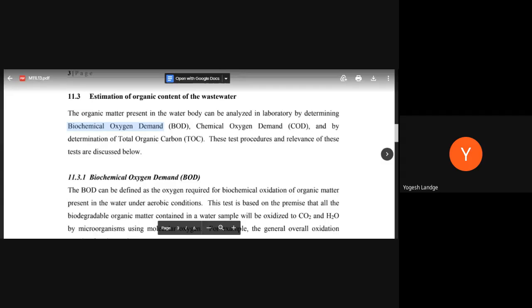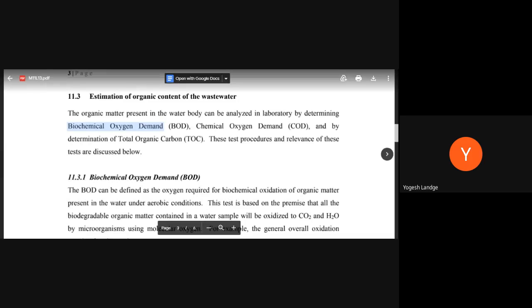Now what is meant by biochemical oxygen demand? Here we are interested in knowing how much oxygen is present in the wastewater after its treatment. It is a 5-day or 3-day test. I will tell you the meaning of the 5-day test and the 3-day test, and what temperature and other conditions are required.